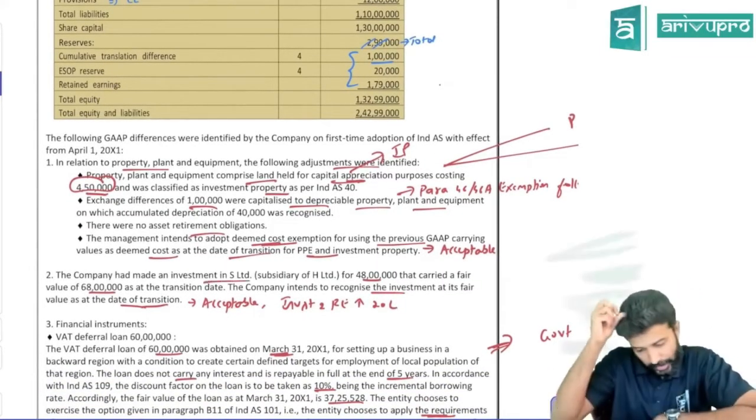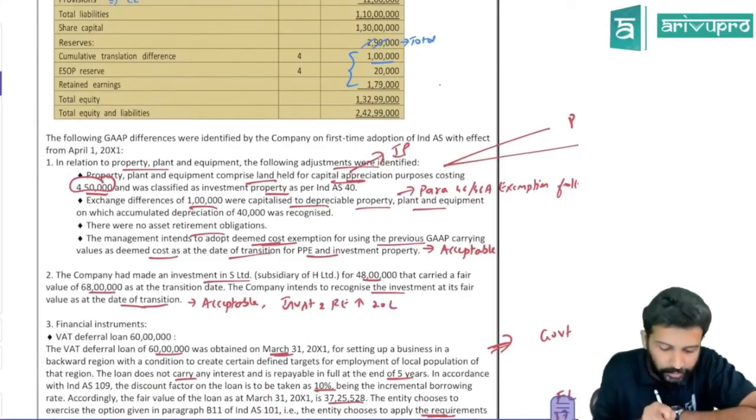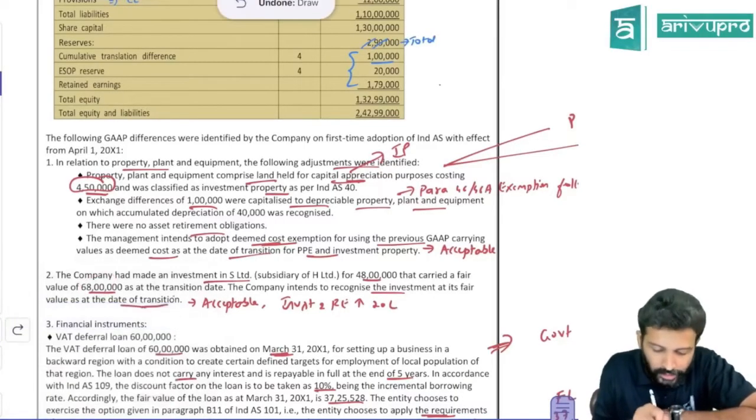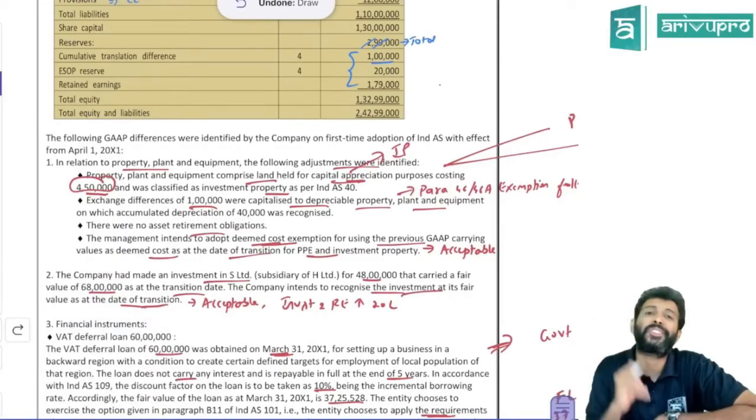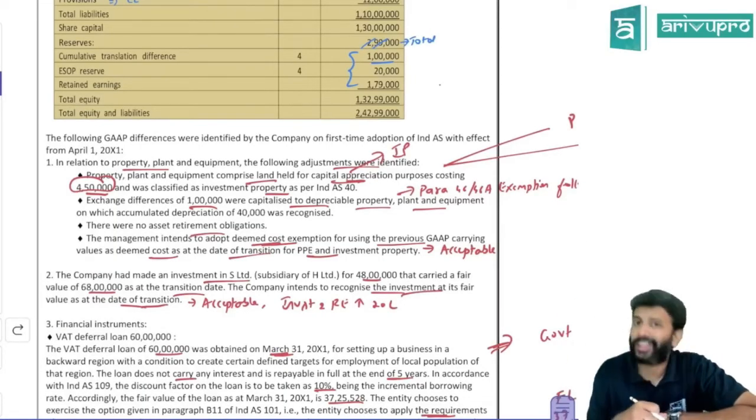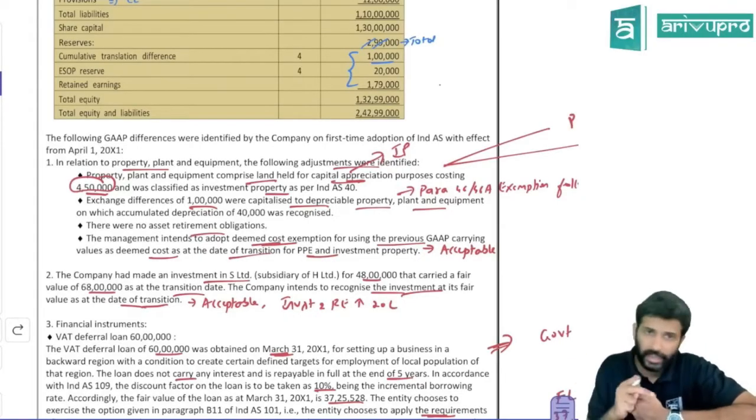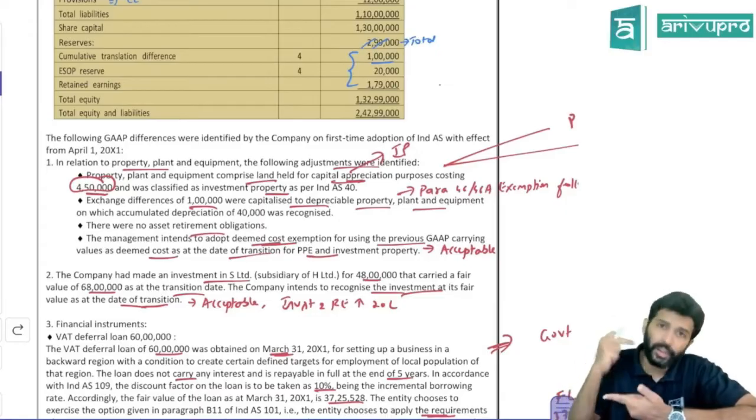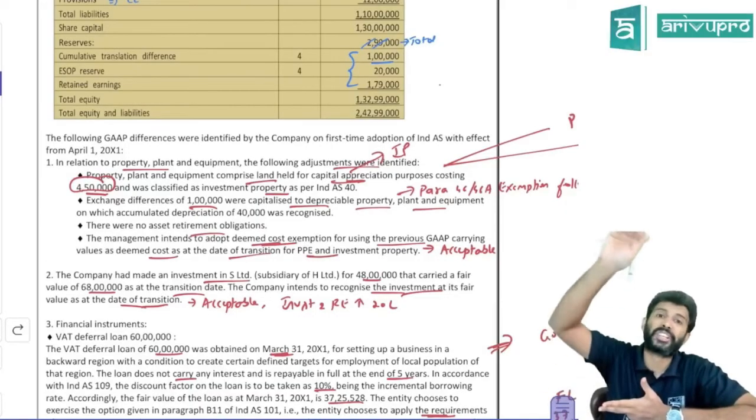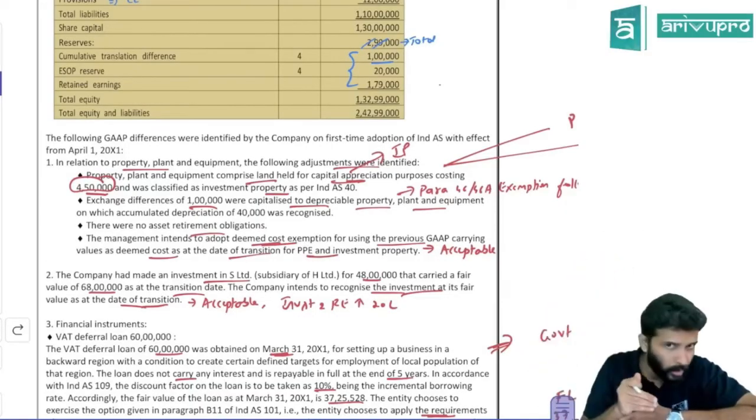The company made investment in Nest Limited at 48 lakh that carried a fair value of 68 lakh. Okay. On the transition date, company intends to recognize investment at its fair value. So you made some investment in subsidiary. Can you recognize investment in subsidiary at fair value? Yeah. Either you can go for carrying amount as per previous GAAP or fair value, or you can find out cost as per IND AS. All are acceptable. So company wants to go for fair value.